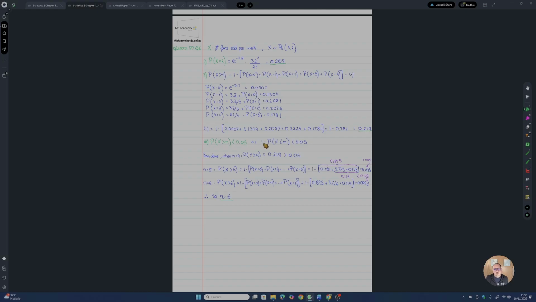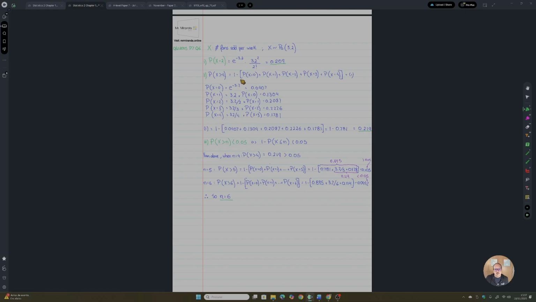Right? So this is 1 minus the probability that x is smaller or equal to n. And from the above, you know that when n equals 4, when it has 4 fans at the beginning of the week, the probability that x is bigger than 4, we already calculated it, is 0.219. Well, this is bigger than the 0.05. So this is the point where you start using the trial and error. You know that n is not going to be 4, okay? We already know that this is bigger than what they are being asked, so let's try 5.